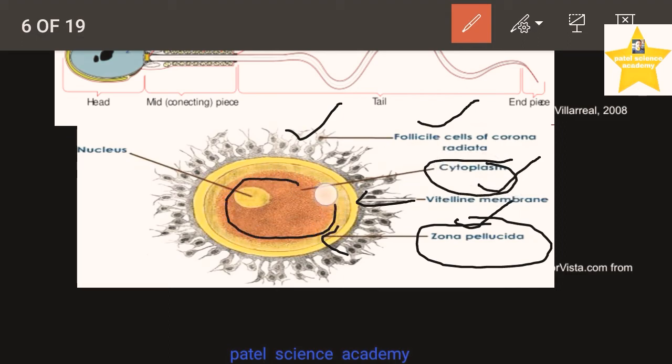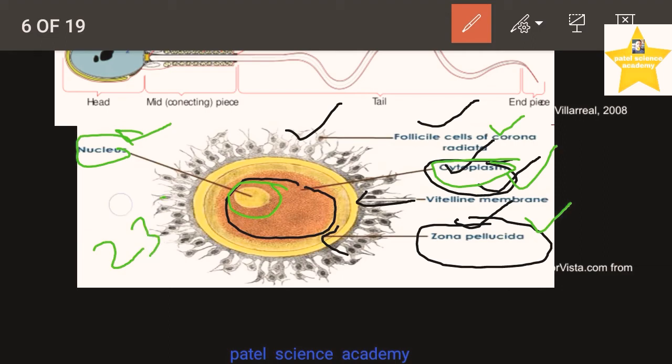You can see by the orange color, and inside what we call cytoplasm, there is a nucleus. You can see this nucleus is there. So in the structure of an ovum or egg or female gamete, there are three layers: corona radiata layer, vitelline membrane layer, and the zona pellucida. And inside it there is a colorless liquid that is called cytoplasm, and inside it there is a nucleus. So dear students, this nucleus has half the number of chromosomes, that is 23.